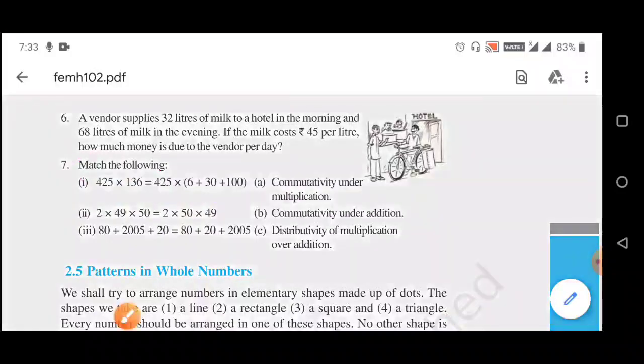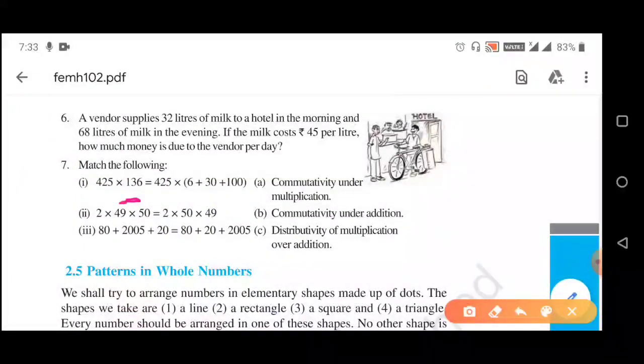Now see here, this 136 is broken. So 136 is written as 6 plus 30 plus 100.